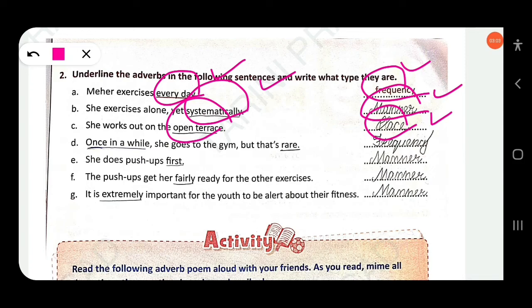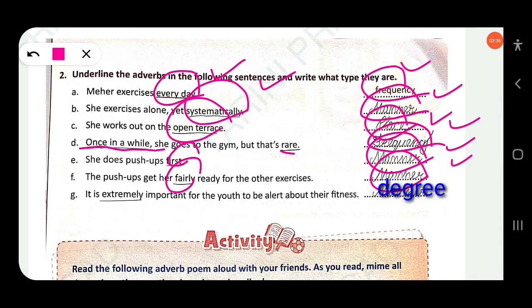Once in a while she goes to the gym, but that's rare. Here once in a while and also rare are adverbs of frequency. She does push-ups fast. Fast is an adverb of manner. The push-ups get her fairly ready for the other exercises. Here fairly can be called an adverb of degree.